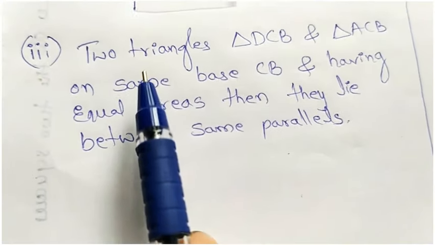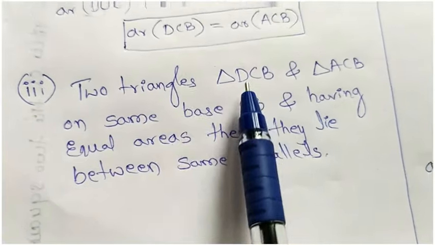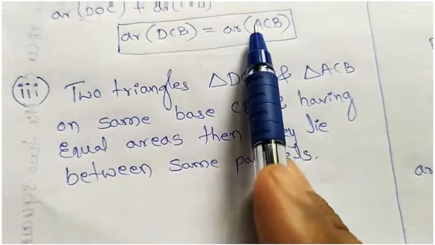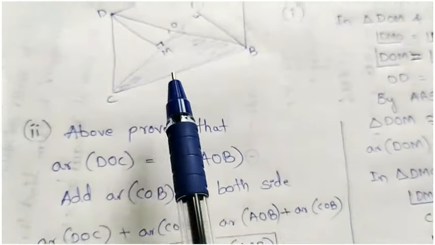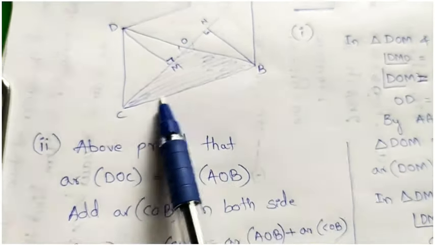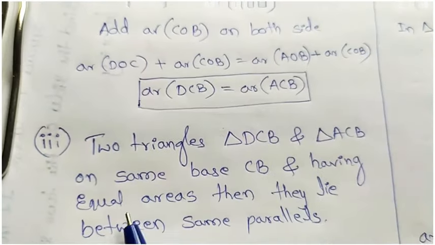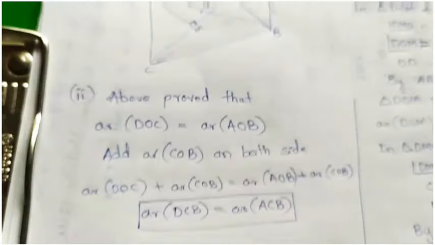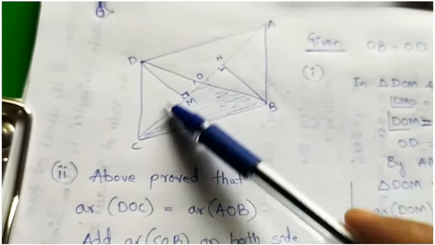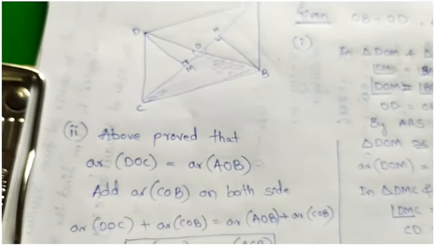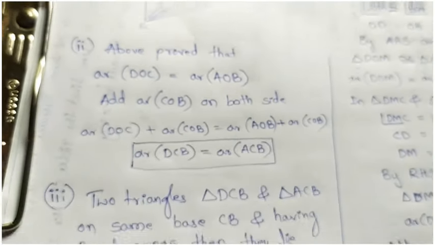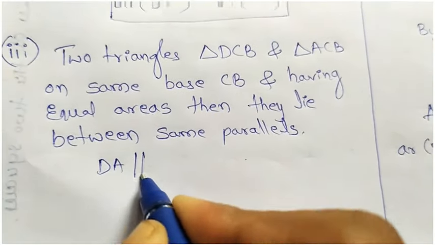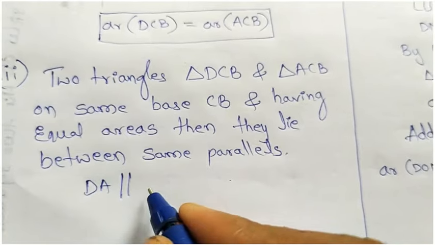There is one theorem, that is 11.3: two triangles, DCB and ACB, on the same base CB. Yes, they are on the same base. You can check the diagram also. And having equal area, yes, they are equal in area. Then they lie between the same parallel lines, which are those, AD parallel to CB. So directly we can write AD or DA is parallel to CB.